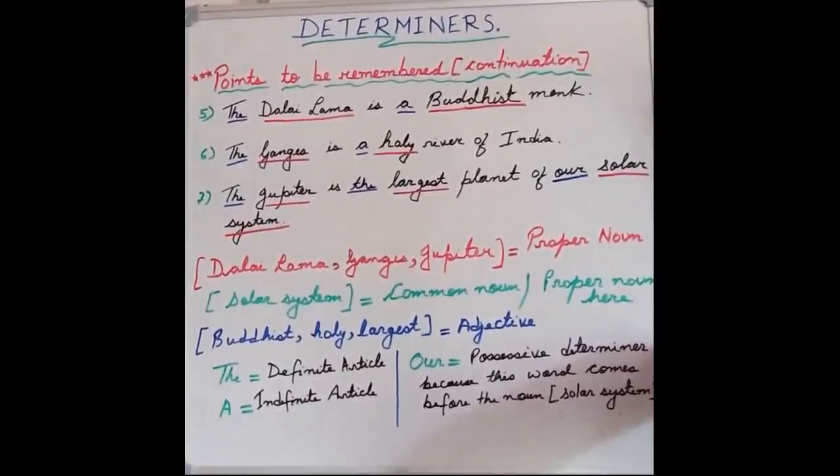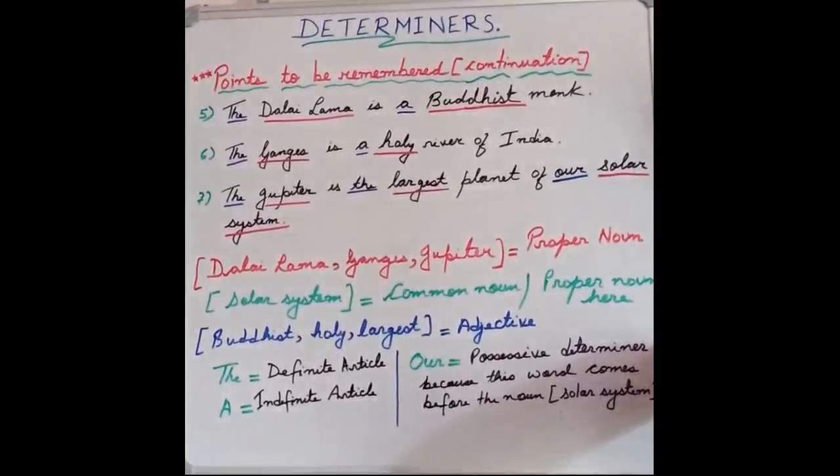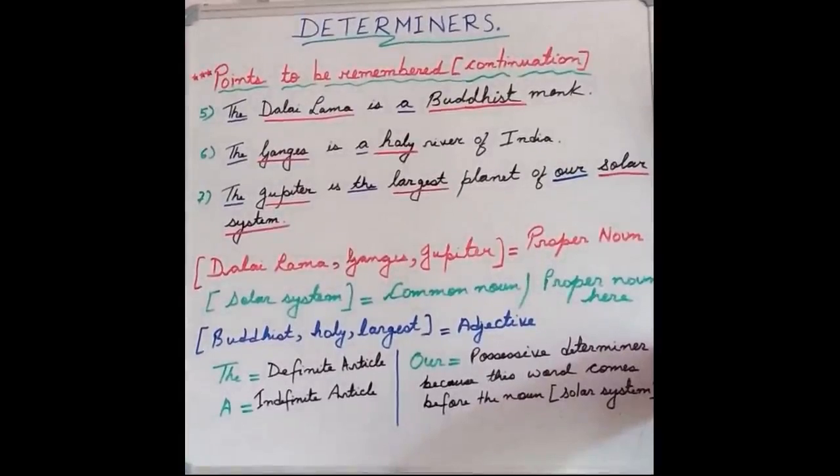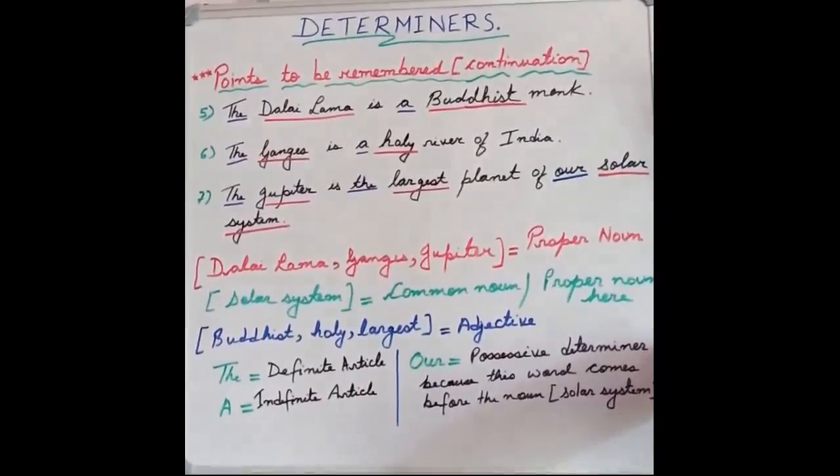In the last example, we have the sentence as the Jupiter is the largest planet of our solar system. So there is only one Jupiter, so we have placed the determiner THE before it. At the same time, in this last sentence, as you can observe the peculiarity of this sentence, we are having three determiners. We have placed THE before a noun, or a proper noun to be more precise, which is Jupiter. We have placed THE before an adjective, which is largest. Largest is the superlative degree of large.